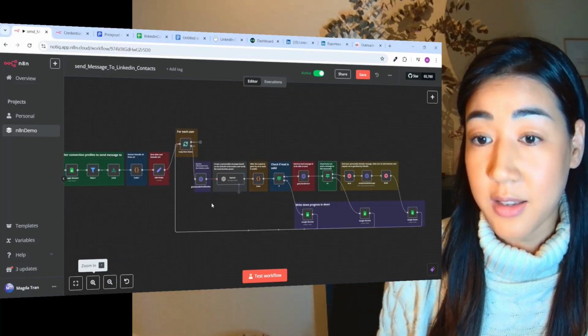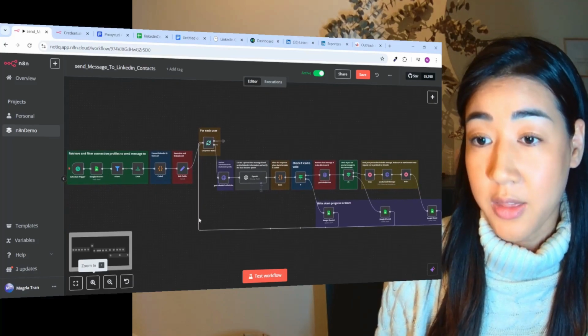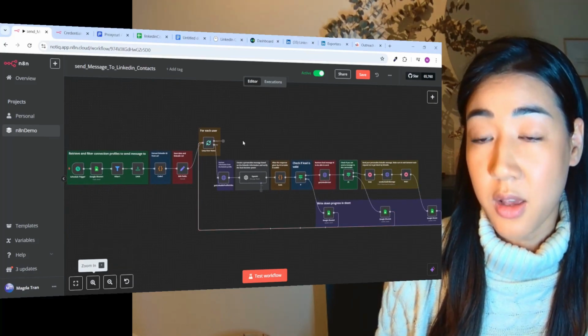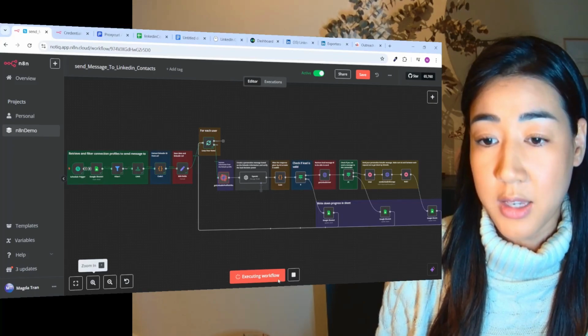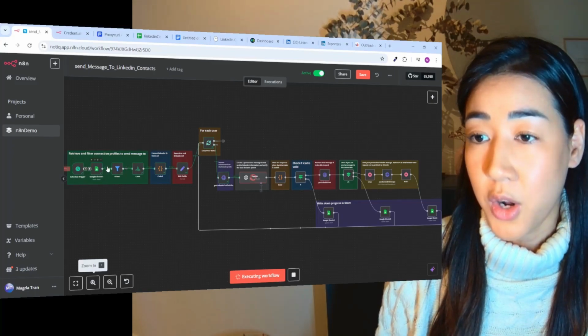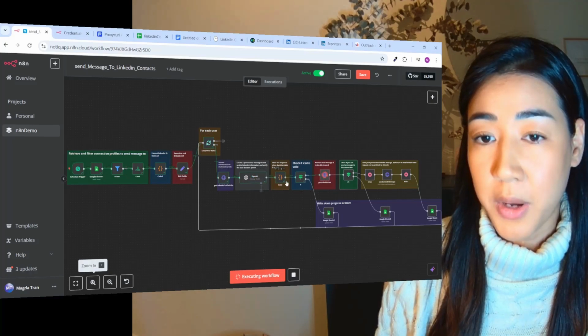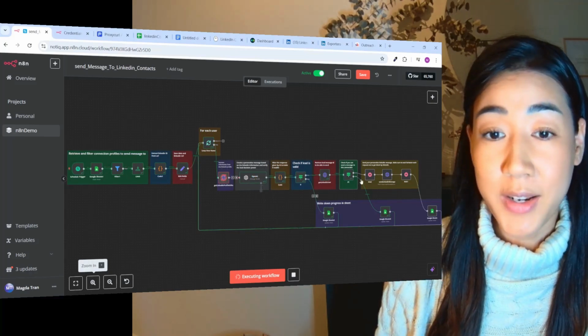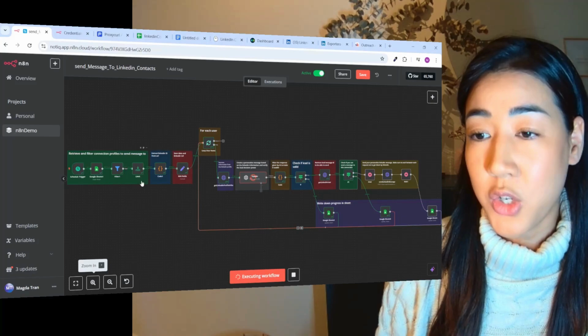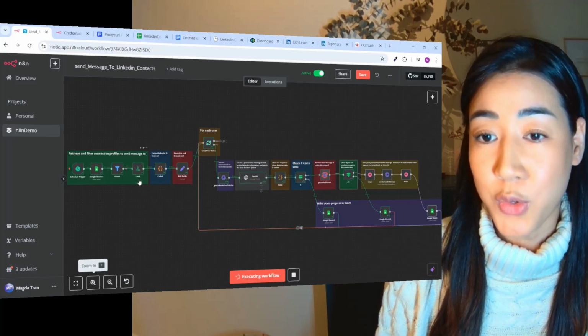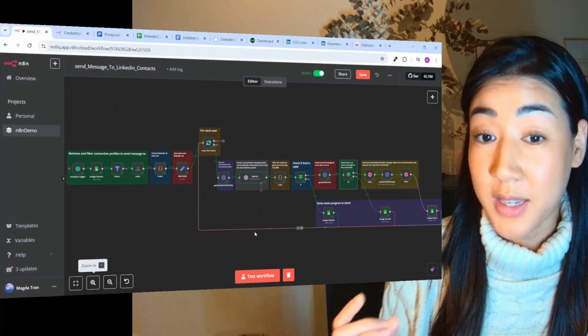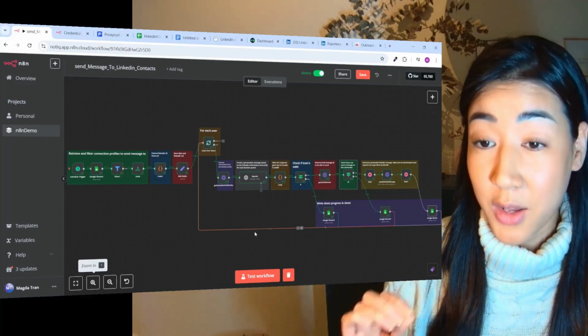So here you have a LinkedIn outreach automation flow that is going to run automatically for you with just one single click of a button. When we are executing this flow, you can see that we are going through all of the steps right here on autopilot, and then we're going to have this flow running daily until we reach all of the contacts we want to reach.